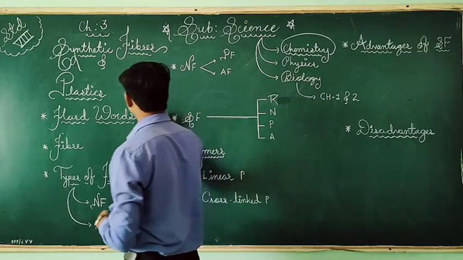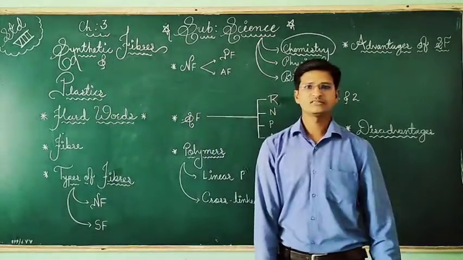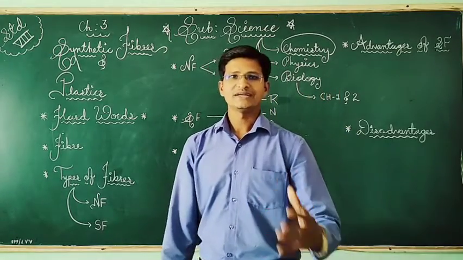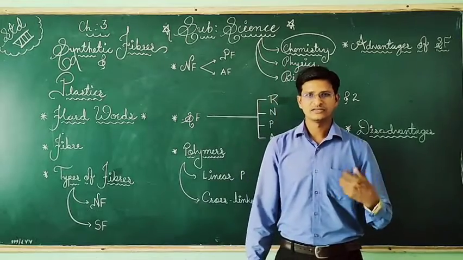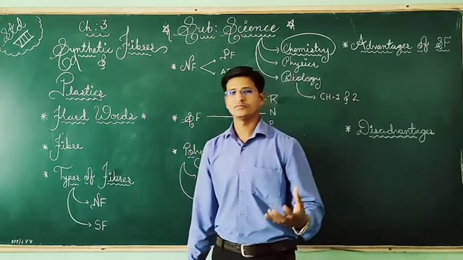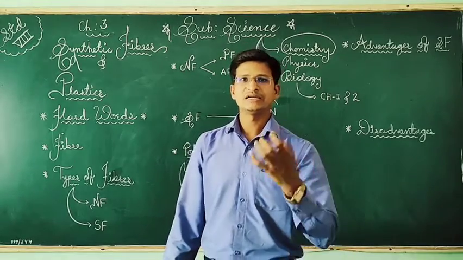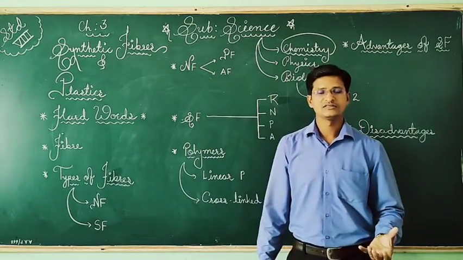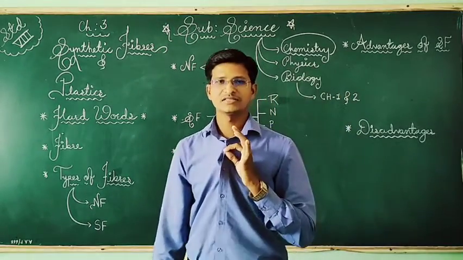First of all, I want to tell you what synthetic fibers and plastic are. We must try to understand the title of the chapter. Synthetic fibers means the different clothes we are wearing and the different materials we are using. They are made up of fibers, but those are synthesized. Synthesized means chemicals are involved. You can say this is a shirt, this is a uniform.